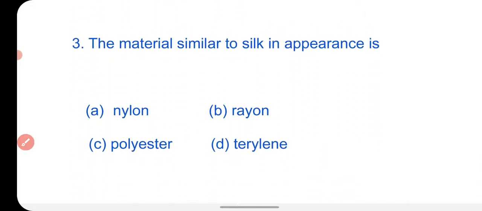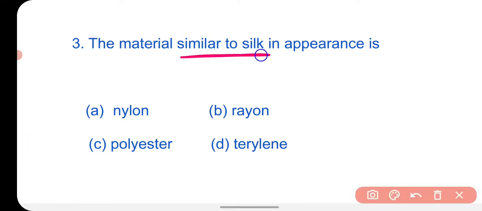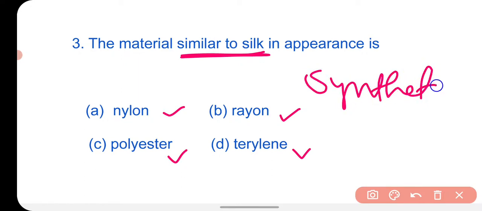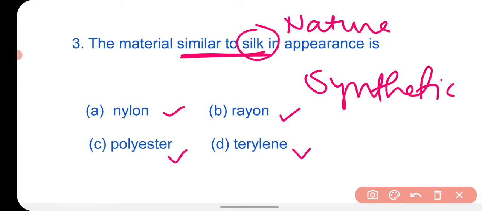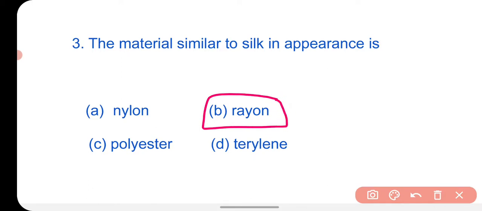Next question is: the material similar to silk in appearance is. Which material is similar to silk fiber? The options are nylon, rayon, polyester, terylene. These fibers are all synthetic, and you know that silk is a natural fiber that we get from the silk moth, the silkworm. Similar to silk is the fiber called rayon. This is the rayon fiber that we make with the help of wood pulp, and it looks similar to silk, that's why it is called artificial silk.